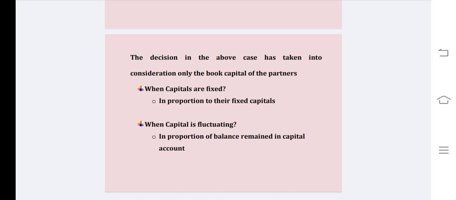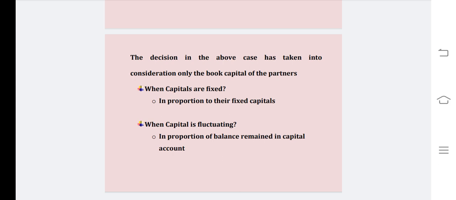It means the liability is limited in case of insolvency for the solvent partners. So as they are supposed to bring the share of losses in proportion to their capitals, the firm may be following fixed capitals or fluctuating capitals.